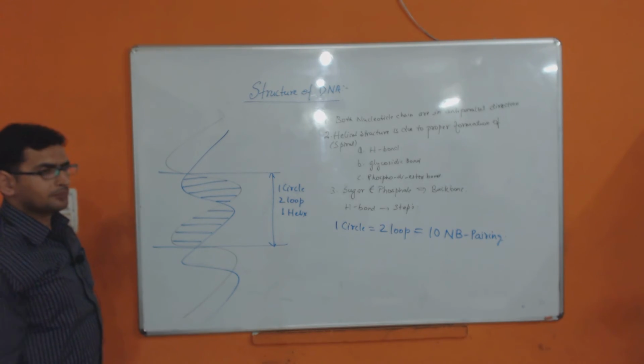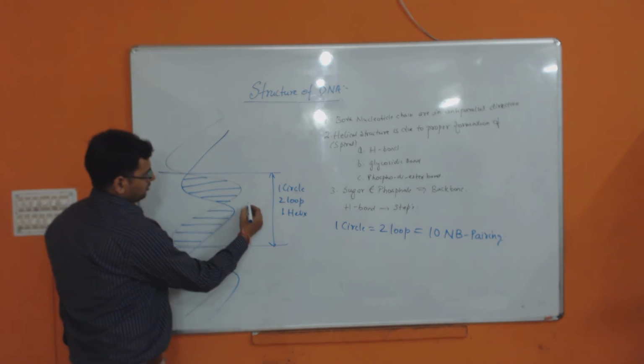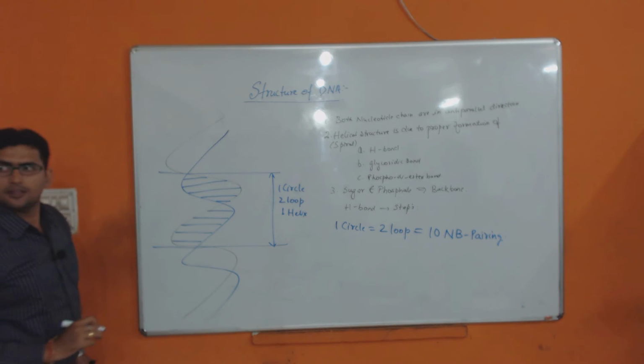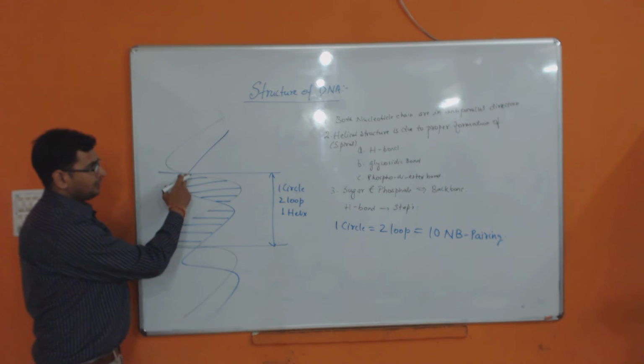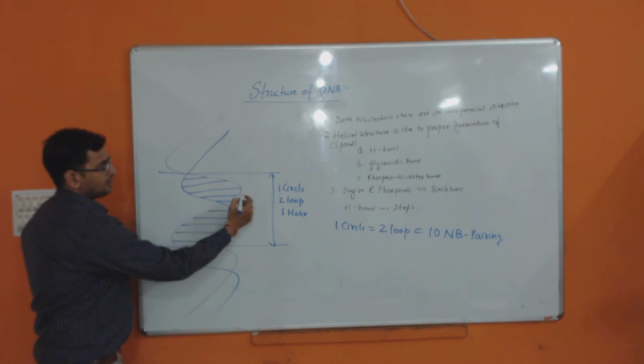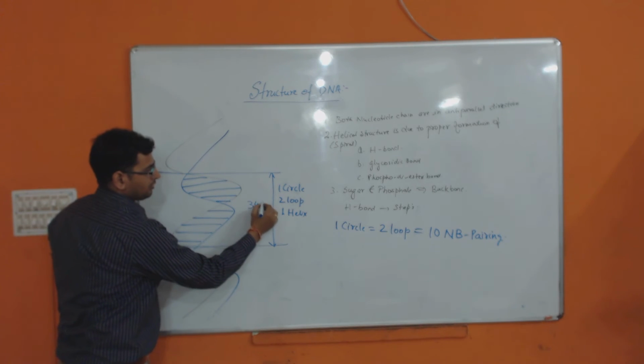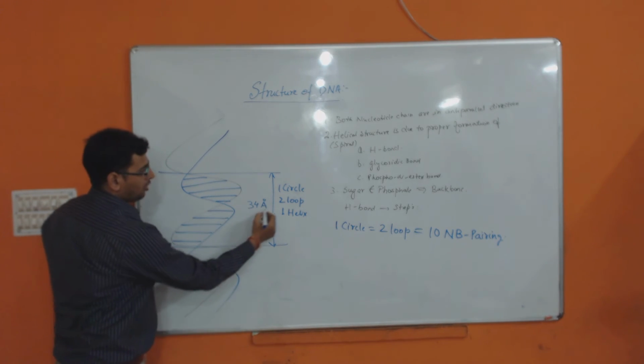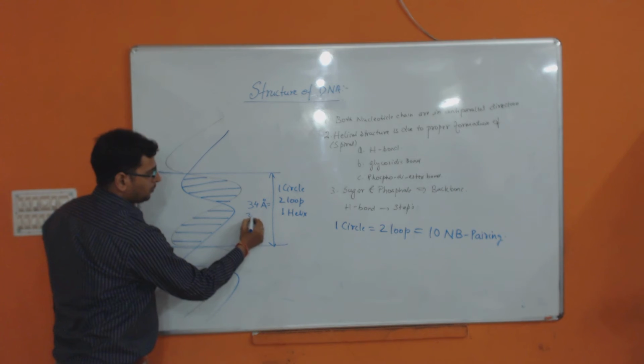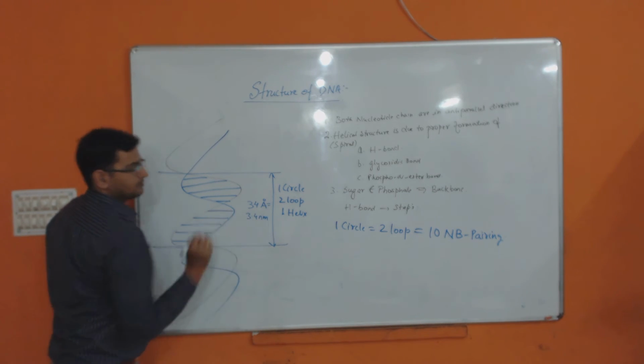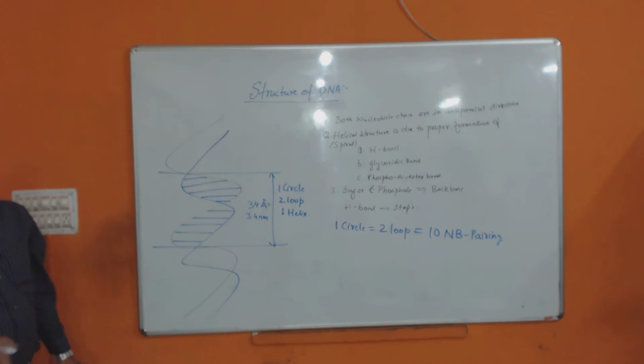Now, the total distance of this one circle is around 34 angstrom, or 3.4 nanometer.